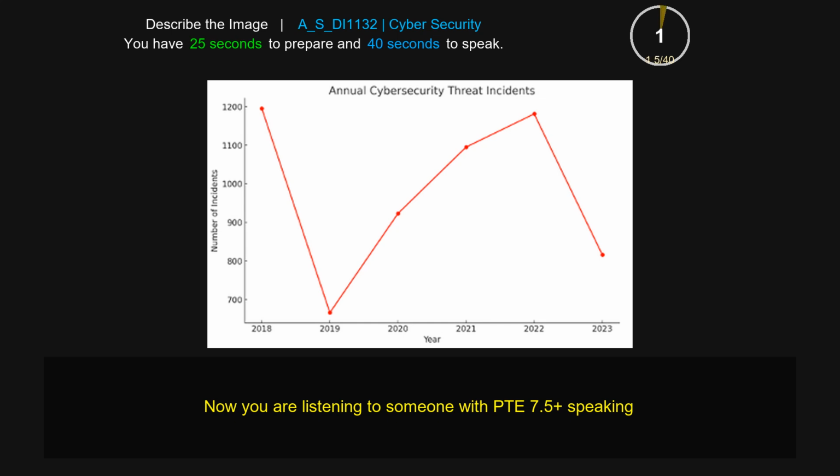The provided image is a line chart that gives information about annual cybersecurity threat incidents. According to this line chart, the x-axis talks about the years from 2018 to 2023, while the y-axis talks about the number of events from 700 to 1200. According to this image, the highest number of threats was recorded in 2018, which is 1200, and the least number of threats was recorded in 2019, which is 0. And 2022 is a remarkable year because it also recorded a high number of threats, which is around 1000.